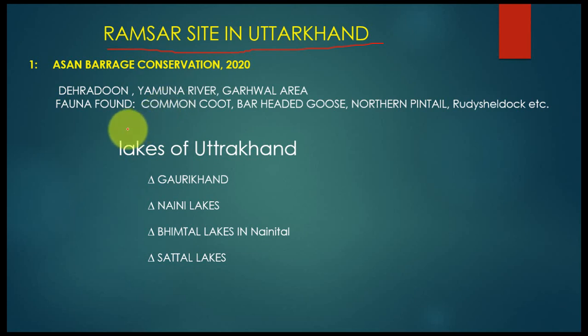There are a few tidbits of Uttarakhand lakes like Gaurikhand, Naini Lake, Bhimtal in Nainital, and Sattal Lake. These lakes might become Ramsar sites in future, but the only Ramsar site in Uttarakhand now is Asan Conservation Reserve.